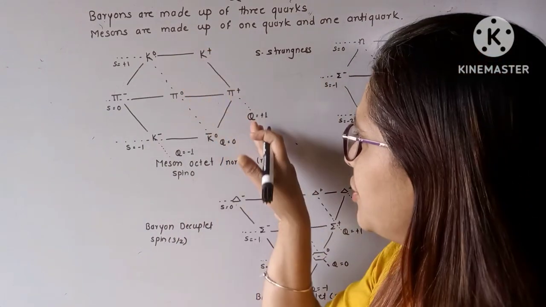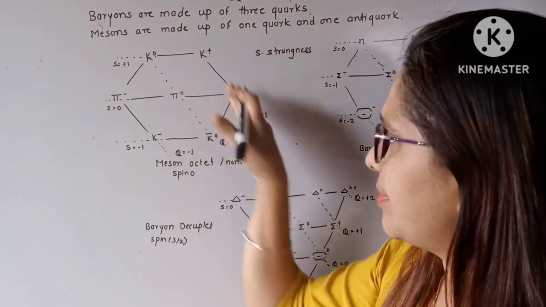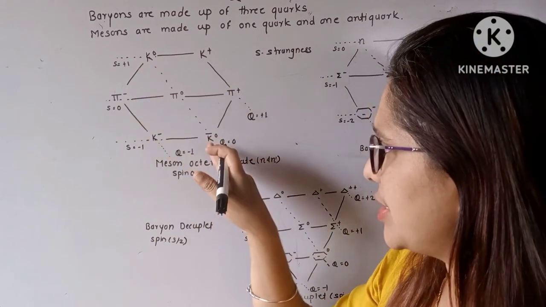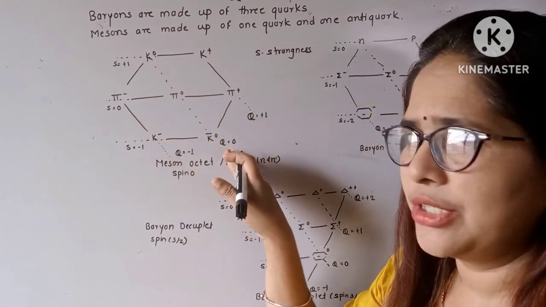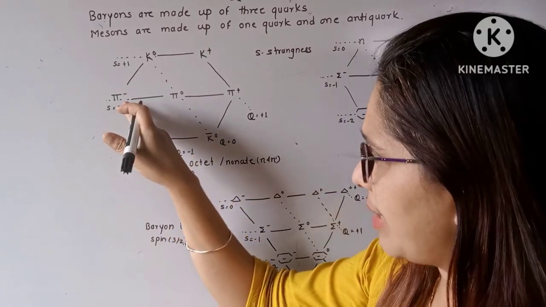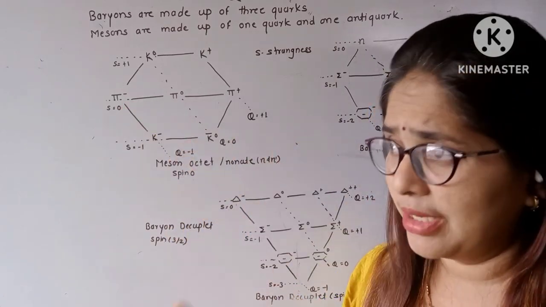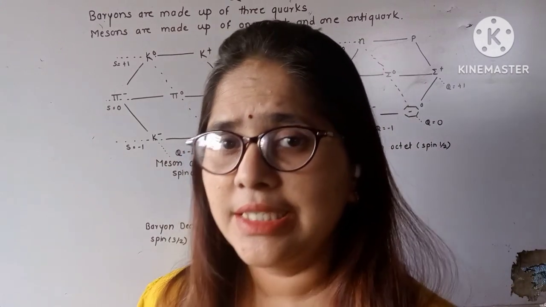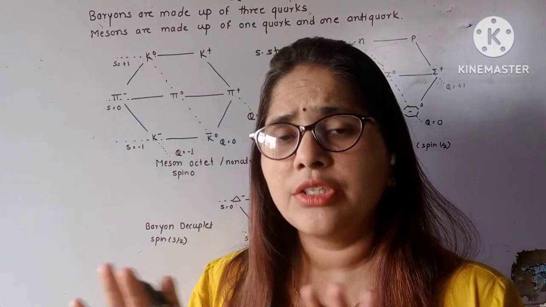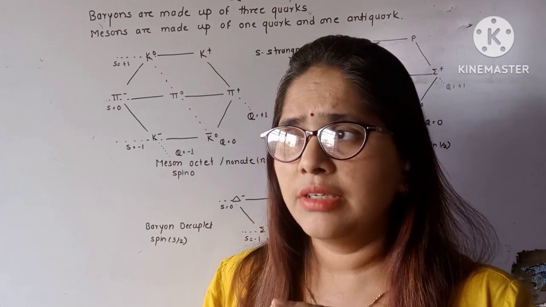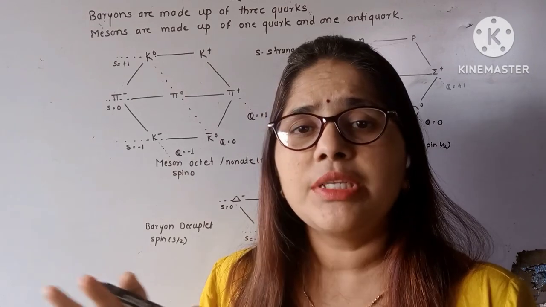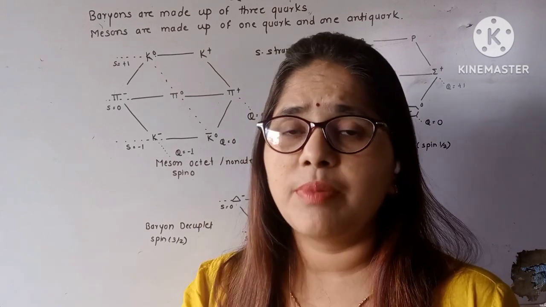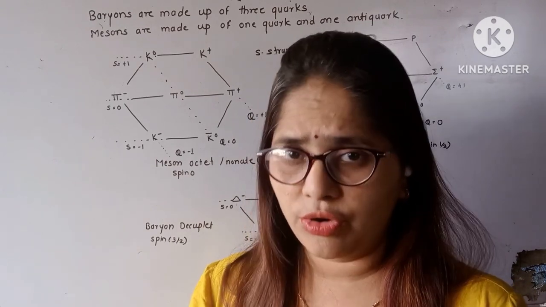Okay, and the charge for these two particles, K plus and pi plus, is +1. For K0, pi 0 and anti-K0 it is 0, and for pi minus and K minus the charge is -1. So this diagram is suggesting that with a large number of particles, there must be some rule so as to construct these particles by using the different quarks.